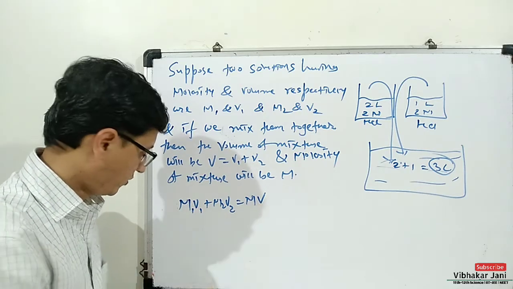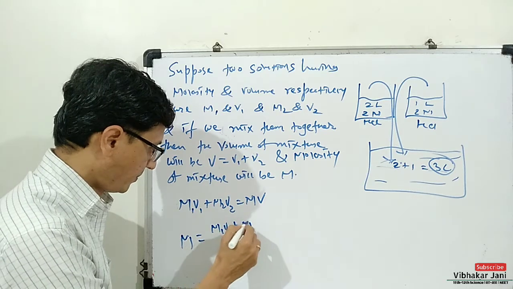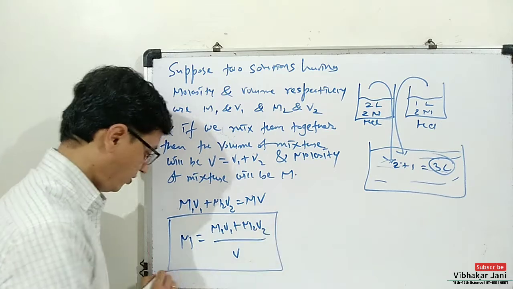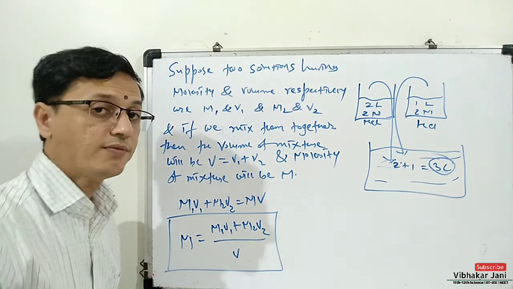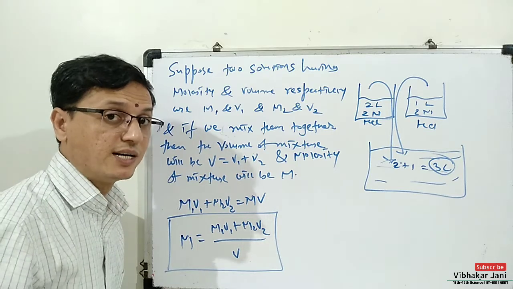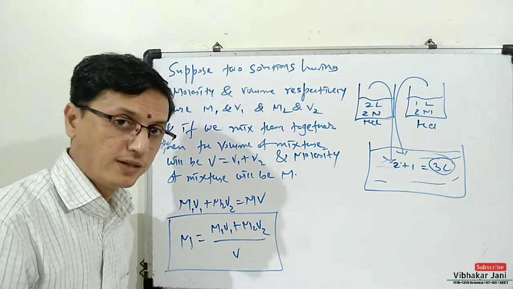So if you want to find molarity, then the formula will be M is equal to M1V1 plus M2V2 upon V. This is the formula with the help of which you can find out the molarity of any mixture which contains two or more different solutions mixed together.